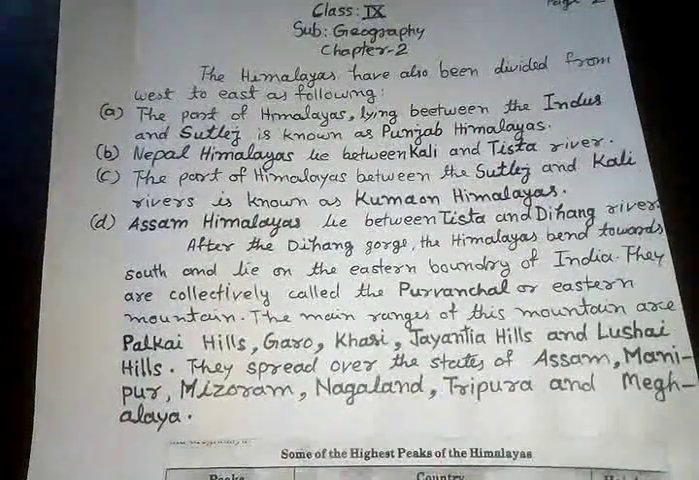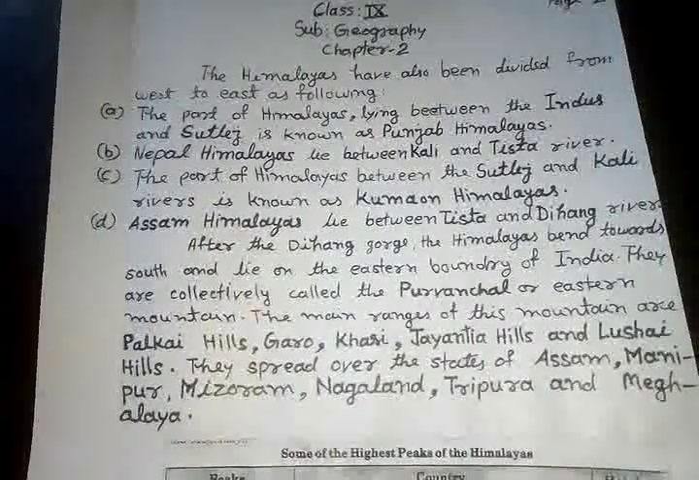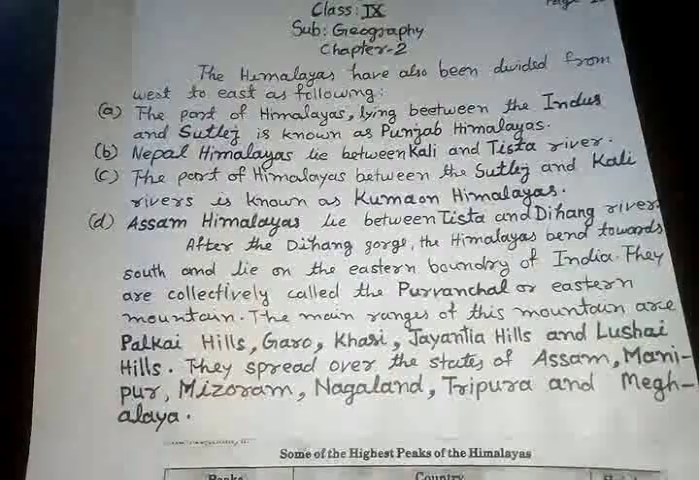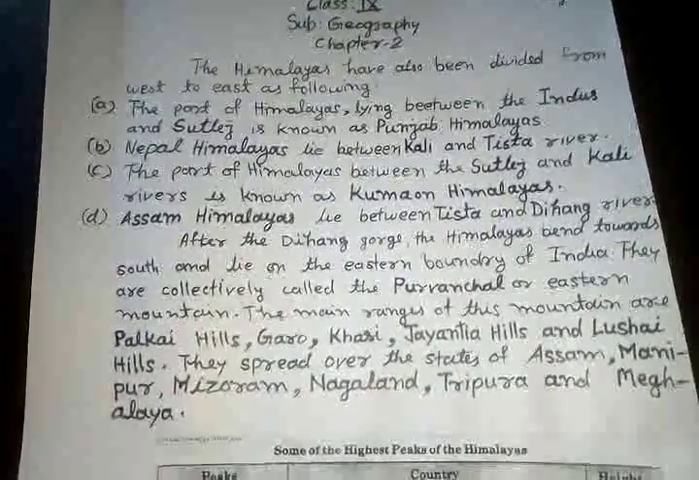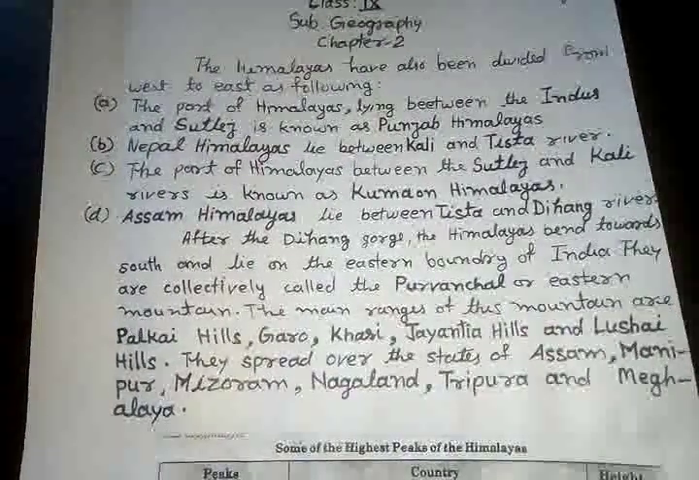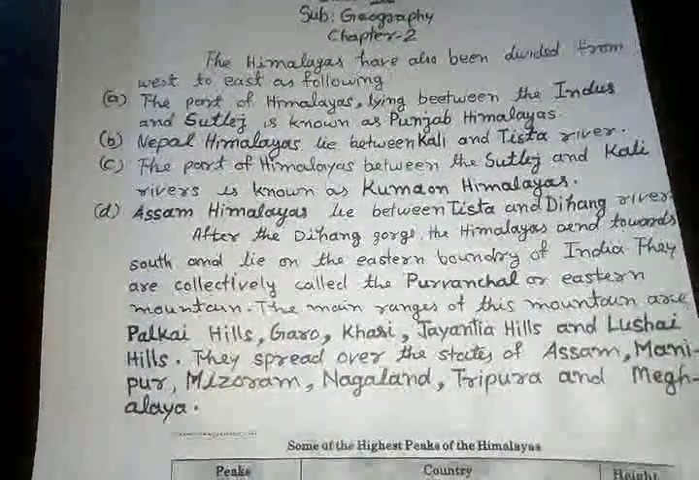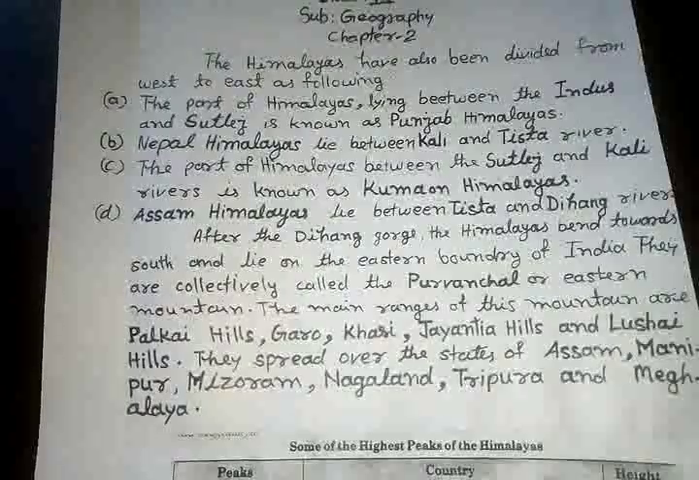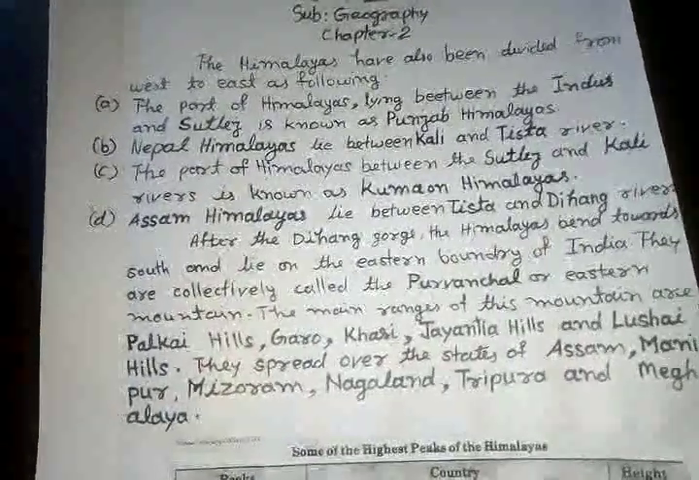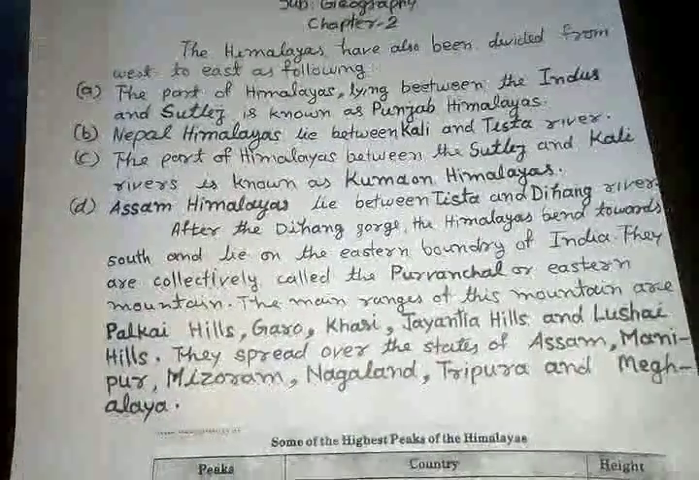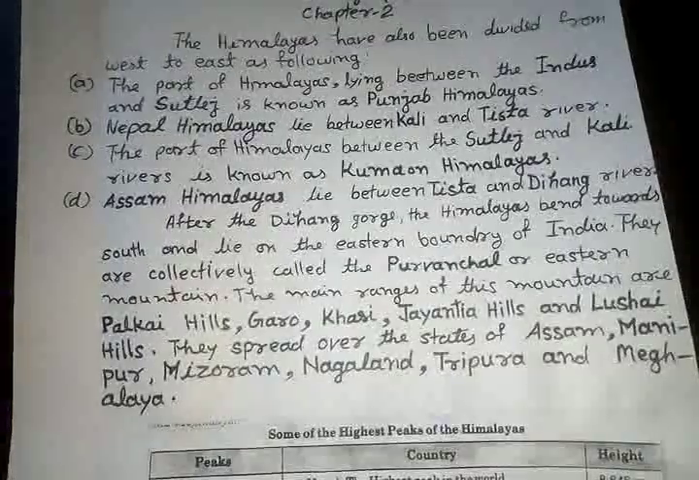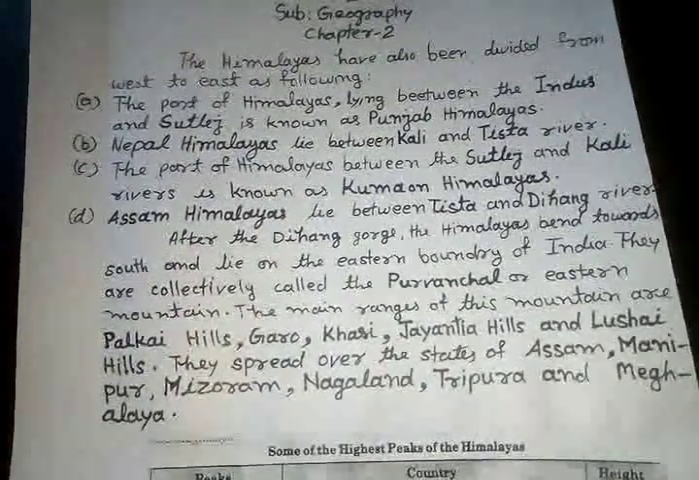D. The part of Himalayas which lie between Tista and Dhiang river. In Arunachal Pradesh, Dhiang river known as Brahmaputra. The area between Tista and Dhiang river of Himalayas is known as Assam Himalayas.